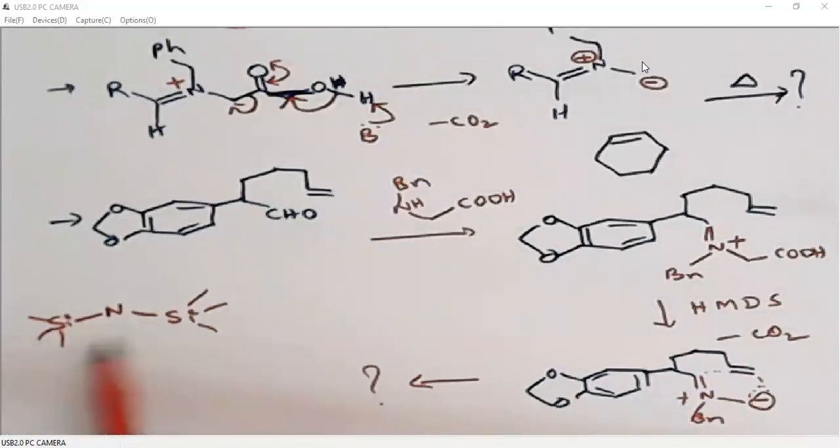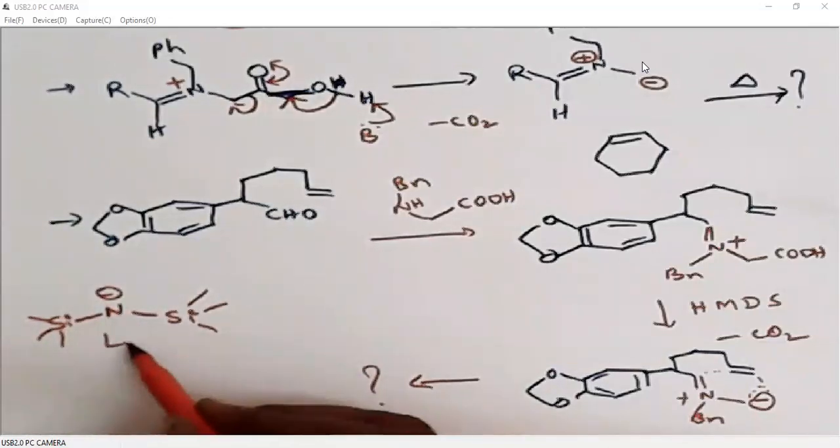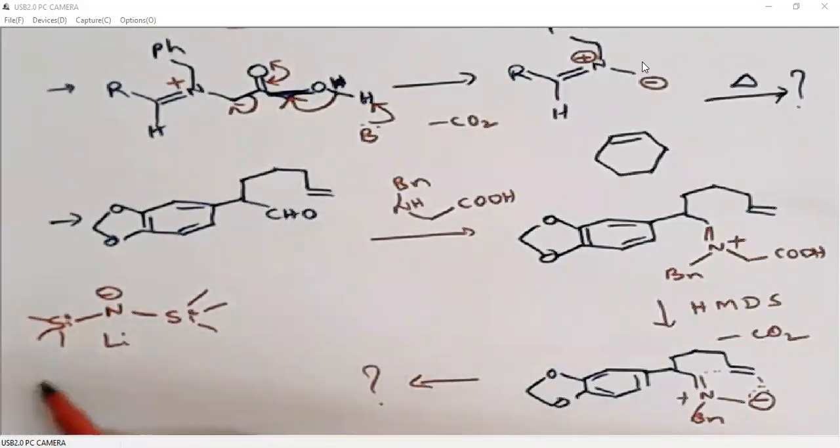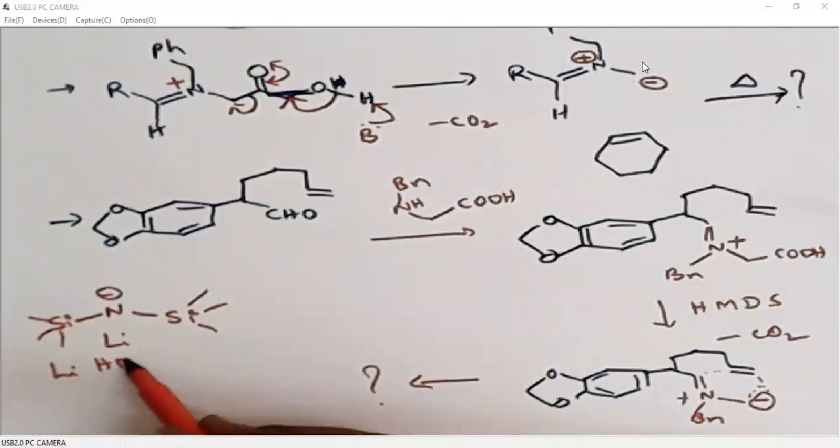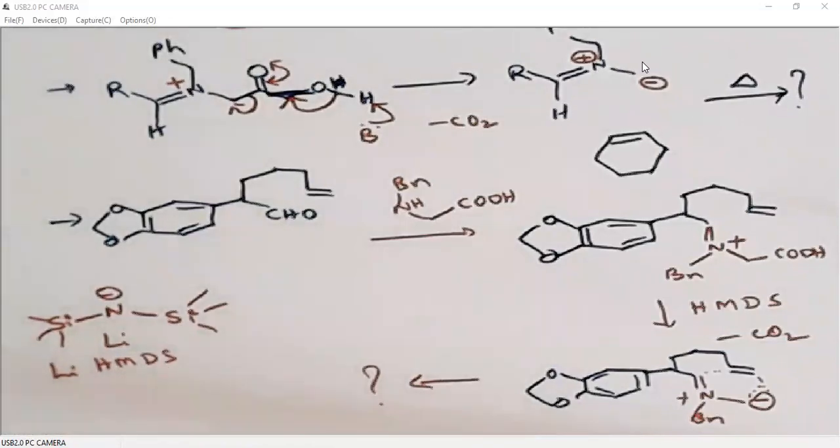So 2 silicons are there and it is a minus charge. Of course, generally we will have lithium ion as the counter ion, so what we will write is LiHMDS. This is a base, it's not a nucleophile. Because of the presence of 2 bulky substituents on nitrogen, it purely acts as a base, but it never acts as a nucleophile.